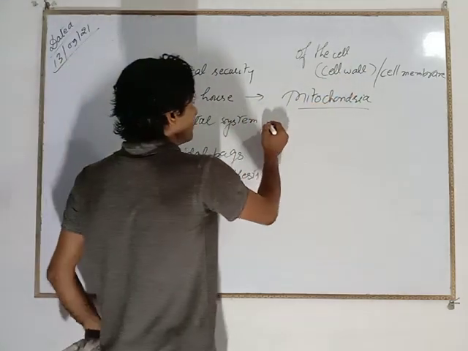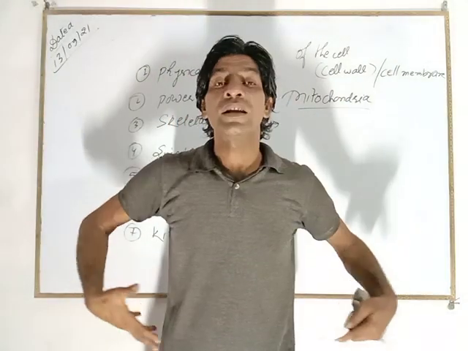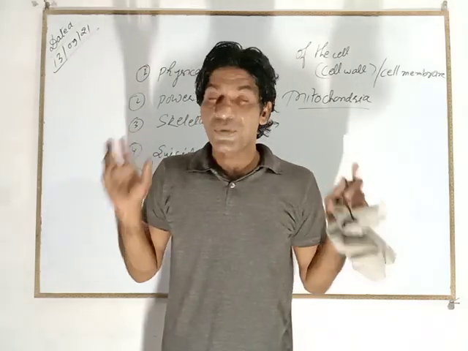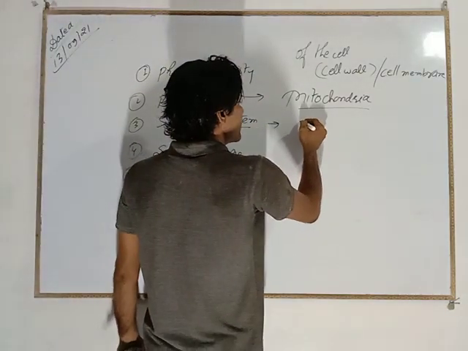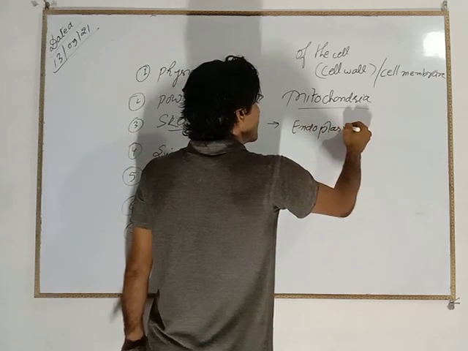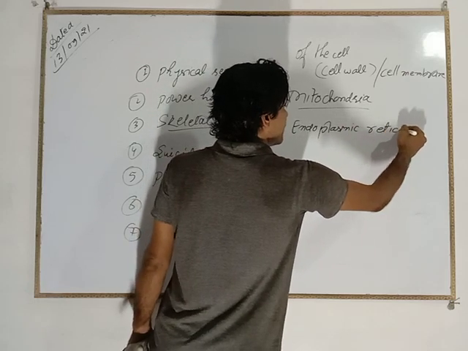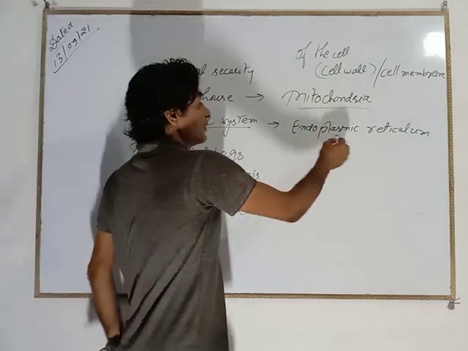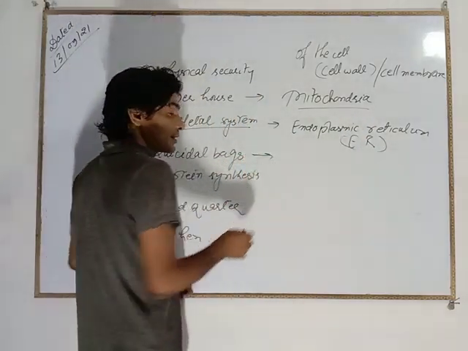Next is the skeletal system. Just as we have a skeletal system in our body, well-developed multicellular organisms have a fully developed skeletal body. This skeletal system in the cell is made and maintained by the endoplasmic reticulum. This is the endoplasmic reticulum, right? The skeletal system of the cell, in short, E.R., endoplasmic reticulum.